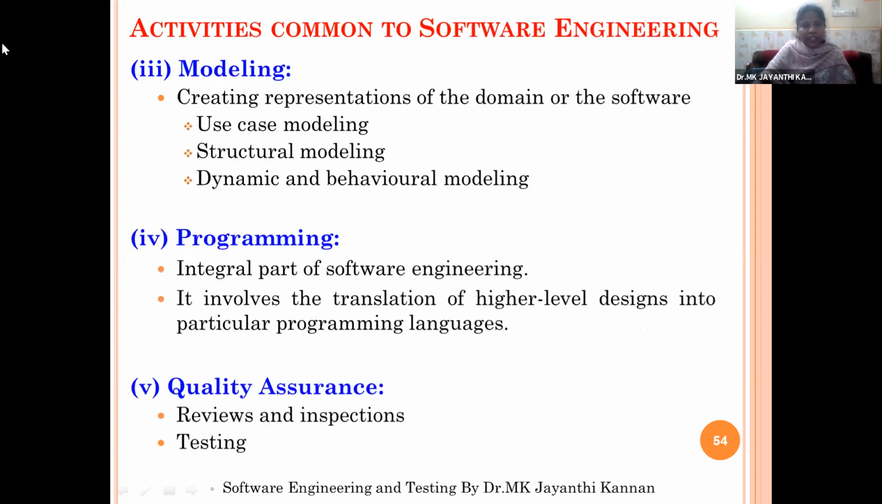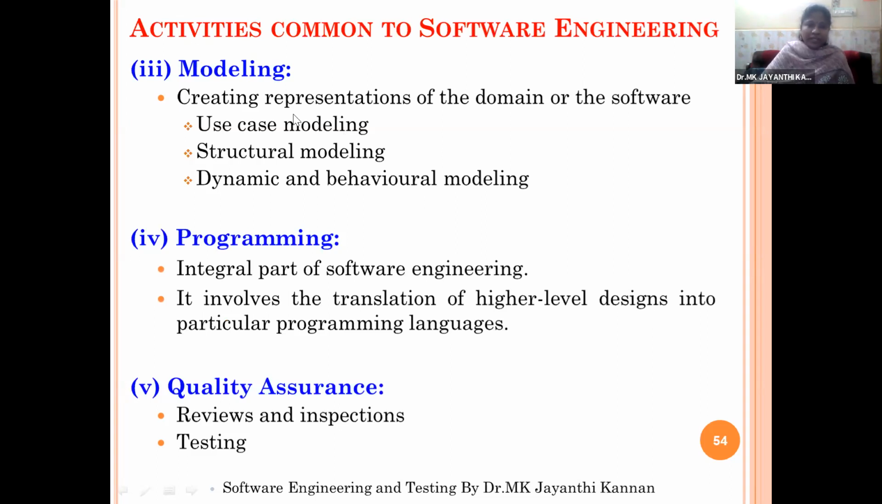The third activity is called modeling. So here in the modeling, to represent the project in a user-friendly or diagrammatic form, we'll go for some tools. So we may use use case modeling tools to create use case diagrams, or sequence diagrams or collaboration diagrams or entity relationship diagrams or flow charts or data flow diagrams.